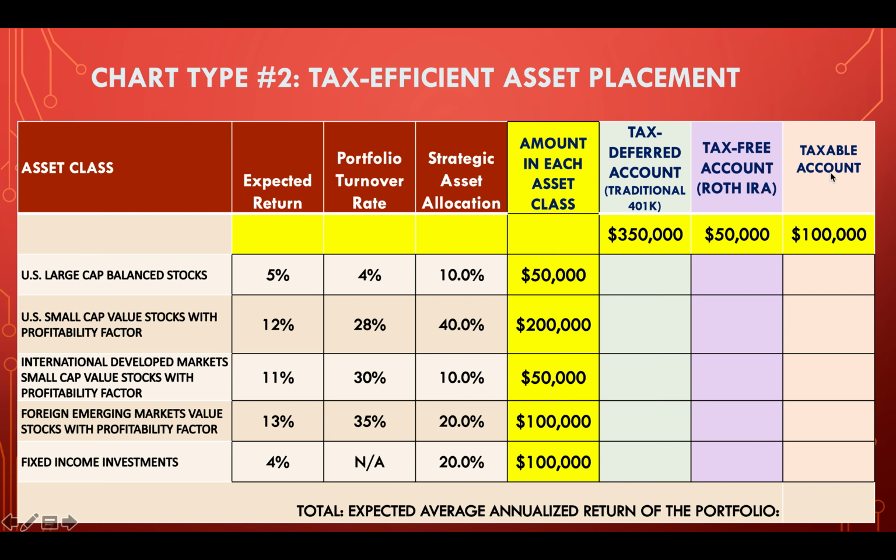And the taxable account means whenever there's interest or dividends or capital gains, you're going to pay tax every year on any distributions out of that fund that are made because of buying and selling securities within the fund, because stocks pay dividends, or if it's a bond fund, you've got interest to deal with. All right. So the amount, this totals up to 500,000. So the amount in each asset class is set forth here. I will give you this. I will give you that. Everything you see on this chart, I will give you. So you just have to fill in these 3 things. All right.